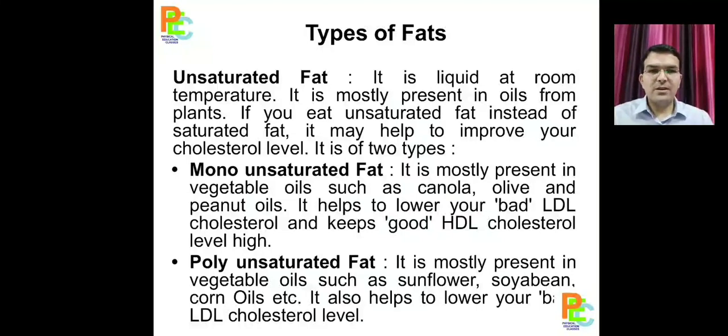It helps in lowering the bad or LDL cholesterol and keeps good HDL cholesterol high. Polyunsaturated fats are mostly found in vegetable oils such as sunflower and soybean, and these are also helpful in keeping your bad cholesterol level lower. But monounsaturated fats are very good for human body.